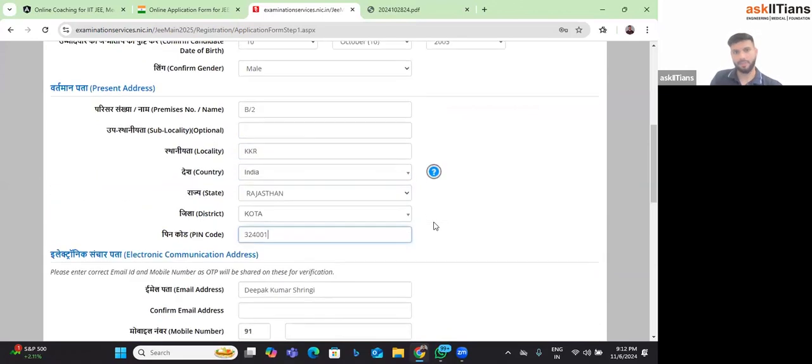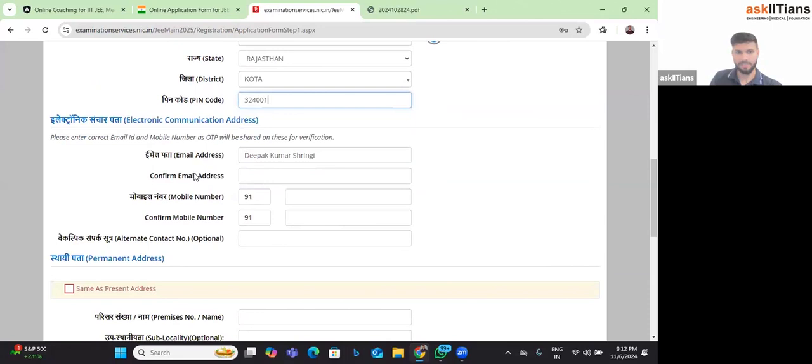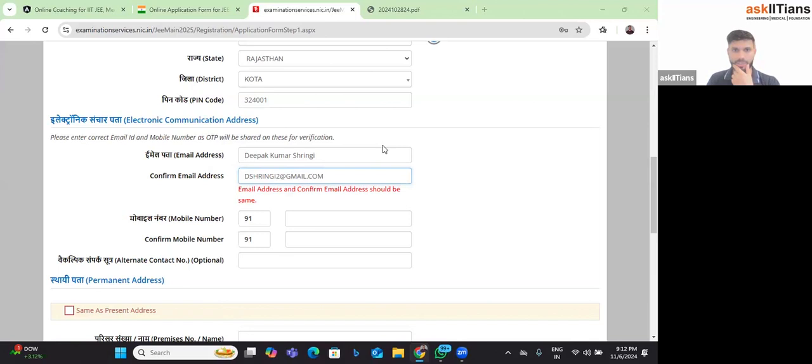Okay, I hope so far it's clear to everyone whatever details I filled. Now this is a very, very important portion. The email address which you are going to fill here is going to be very crucial, because on the email address only you are going to get your OTPs. So fill it correctly, check it twice. Uppercase or lowercase doesn't matter here, so not a problem.